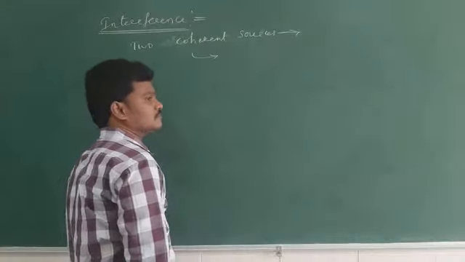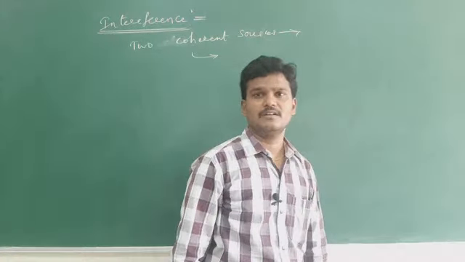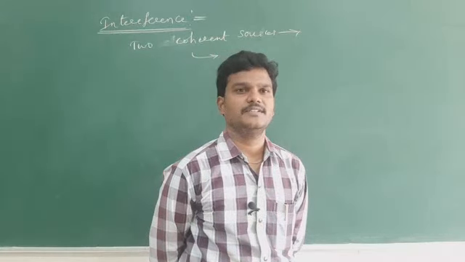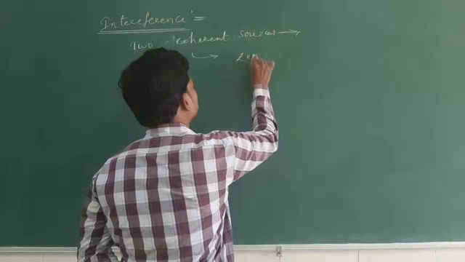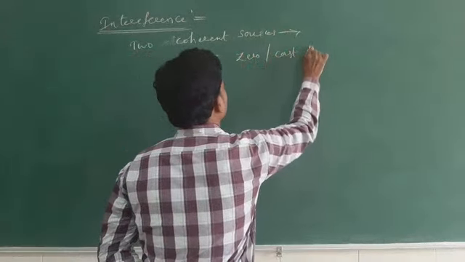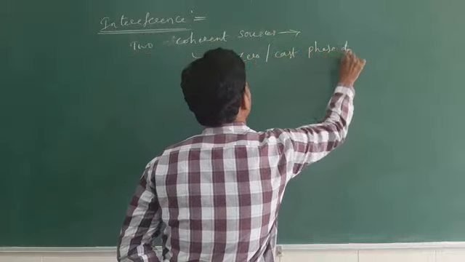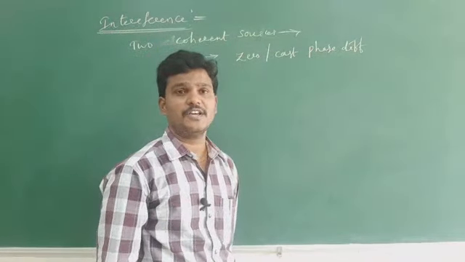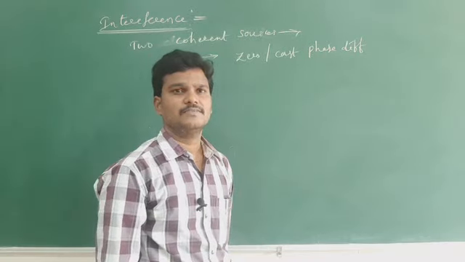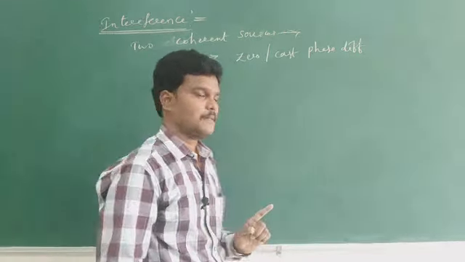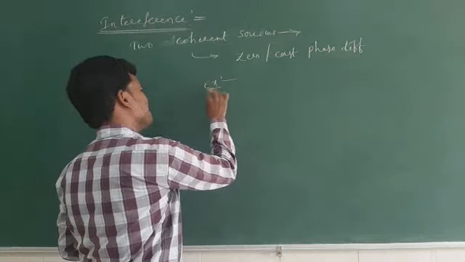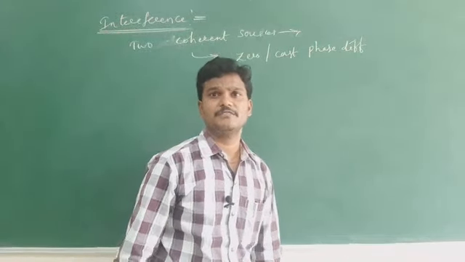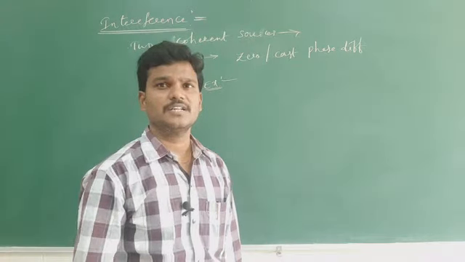Coherent sources: these are the light sources which will emit the light with zero or constant phase difference.